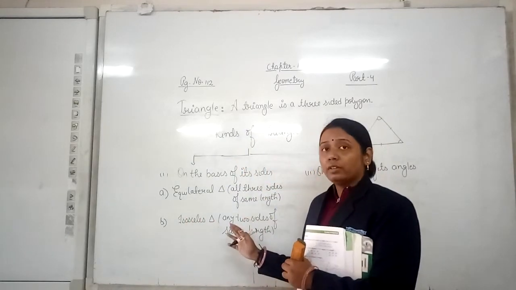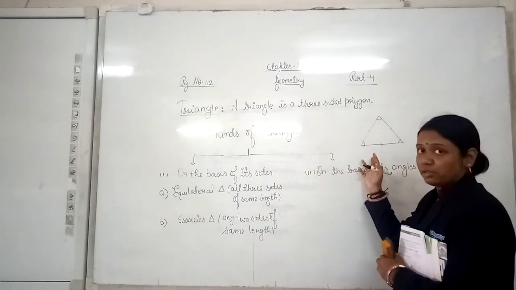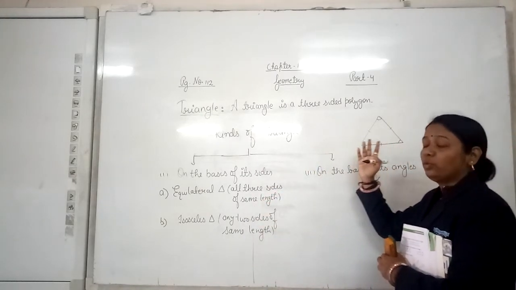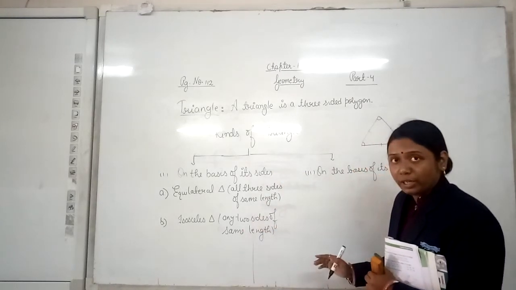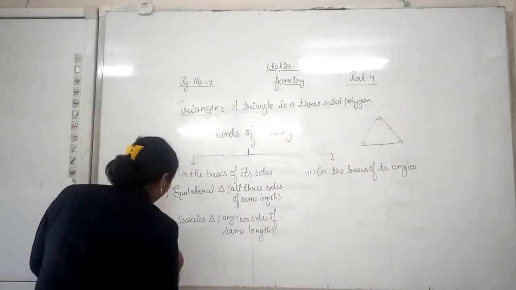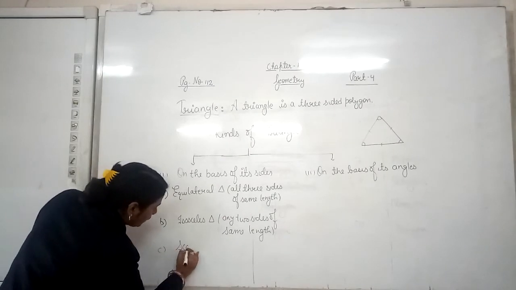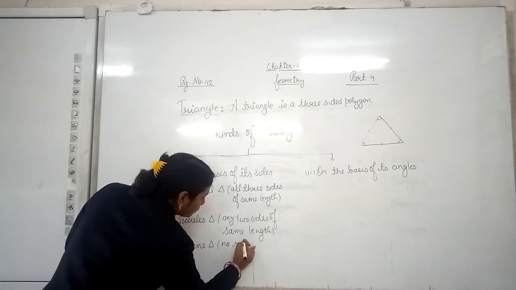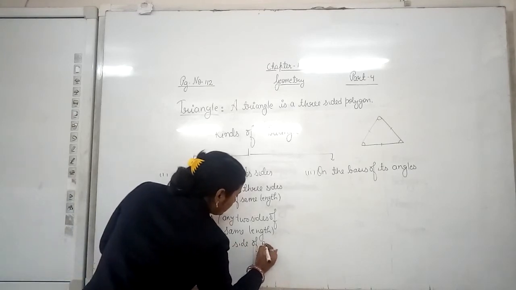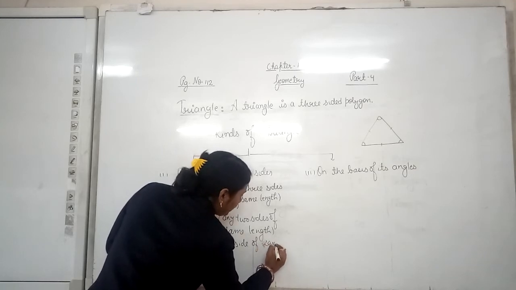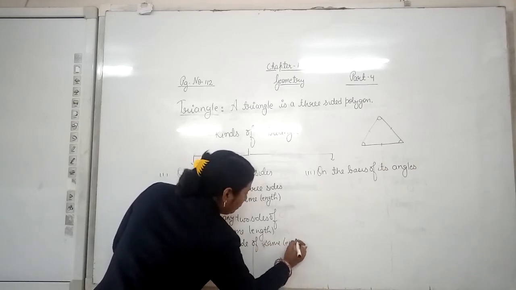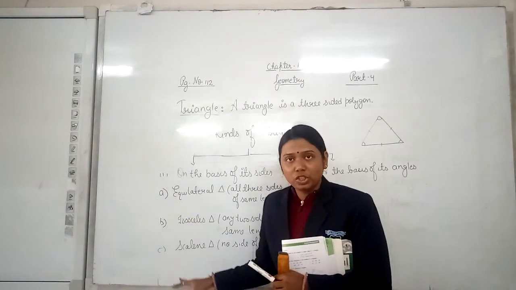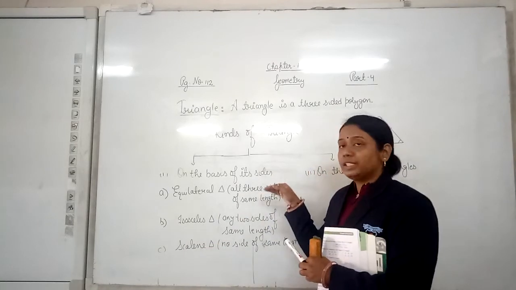We have one more. Because we have three sides, if all three are equal, then it is equilateral. If two sides are equal, then it is an isosceles triangle. If no sides are equal, then it is a scalene triangle, with no side of the same length. If all the sides are of different length, then it will be known as a scalene triangle. So this was the classification based on the sides.